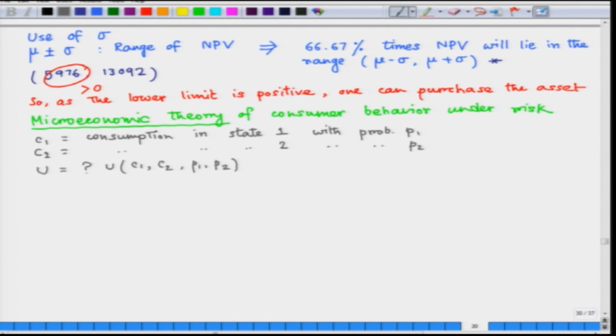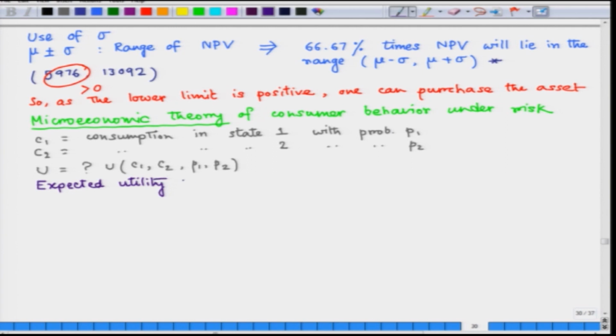Now, we are going to introduce a new concept called expected utility to model utility in this uncertain world.